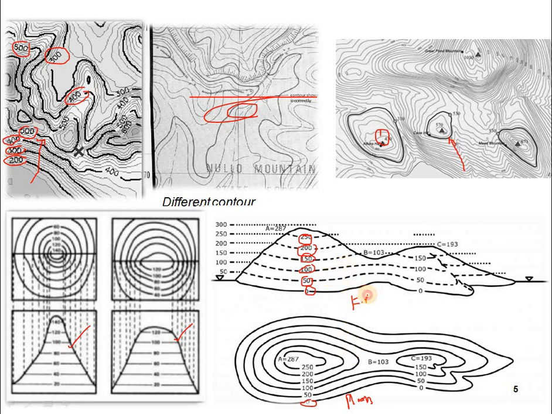The elevation which we are seeing is known as the front view elevation, okay. By step, the first one is 0, you can see here, and the 50 is here, and the 100 is here, and 150, 200 and 250. So at last the area is 287 square meters. You can see here A is equal to 287. So here B is equal to 103, okay. So C is equal to 193. So the area for it is located as A, B and C.